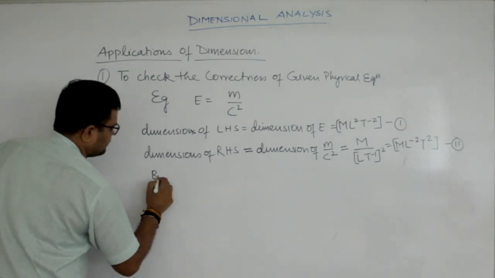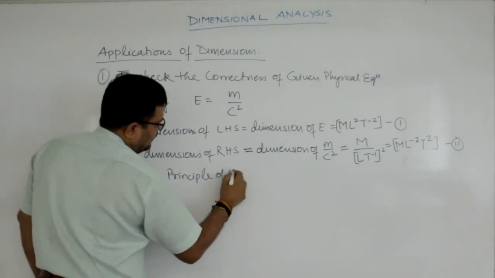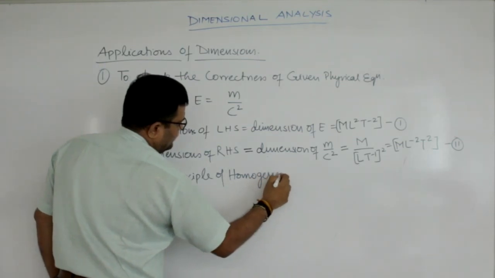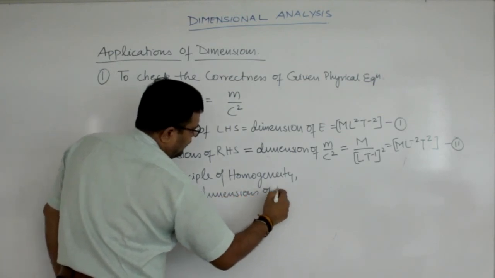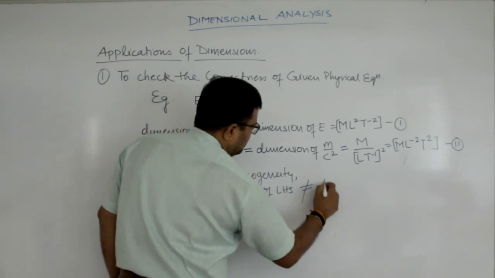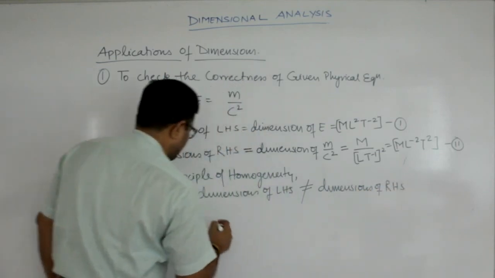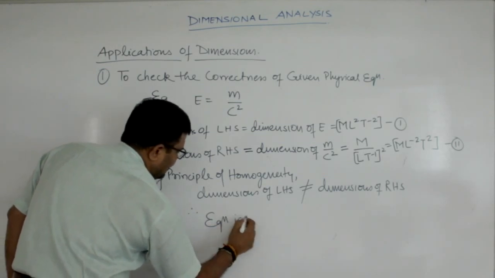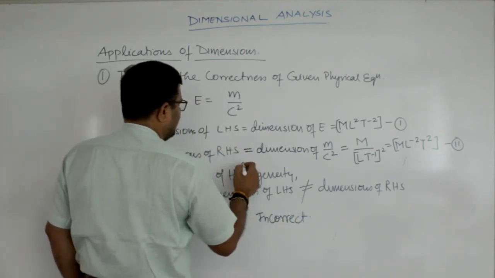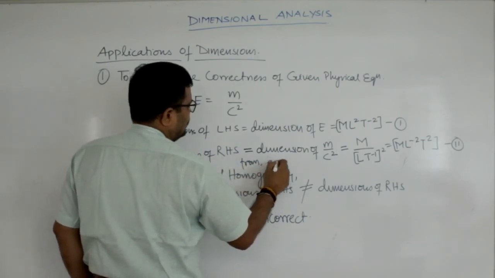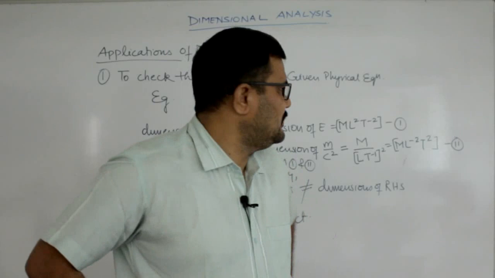So by the principle of homogeneity, the dimensions of the left hand side are not equal to the dimensions of the right hand side. Therefore, the equation is incorrect.